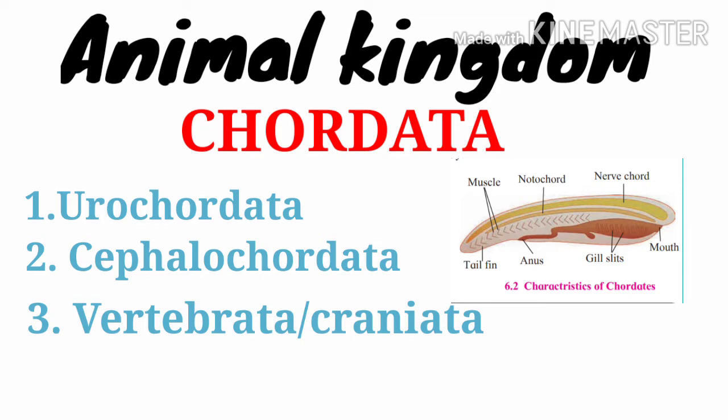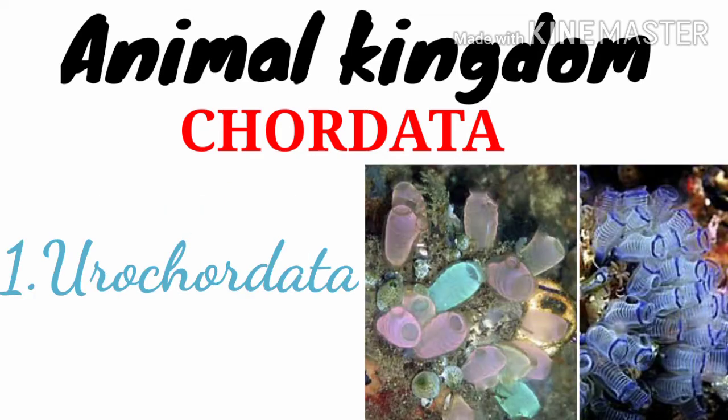Urochordates, they are the primitive chordates. They are marine. Their body is covered by a skin-like test or tunic for protection. Larvae of these animals are freely swimming and notochord is present only in the tail region of the larva. Larva undergoes metamorphosis, that is a big change to become adult. And these animals are hermaphrodite. That means the sex organs of male and female will be present on the same organism.